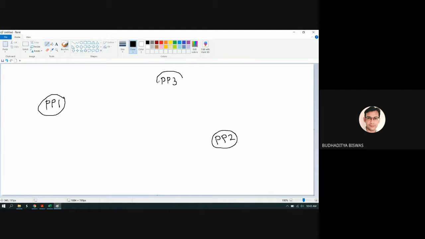So here you see in this particular figure, three power plants are there: power plant 1, 2 and 3.